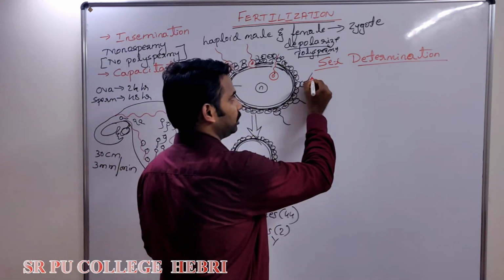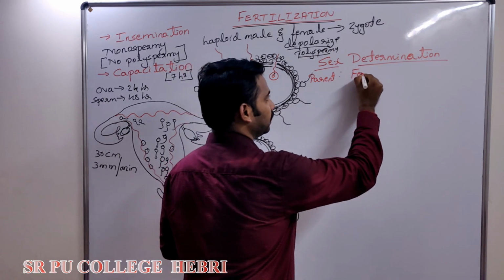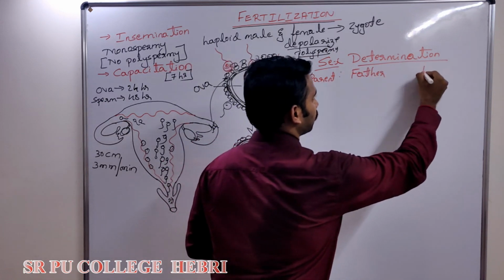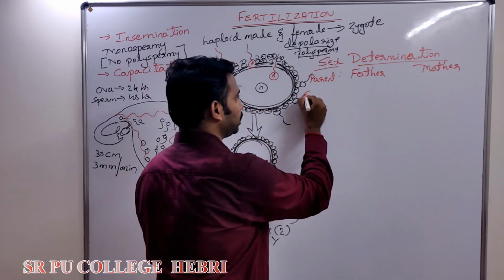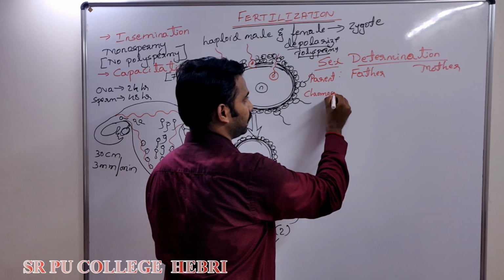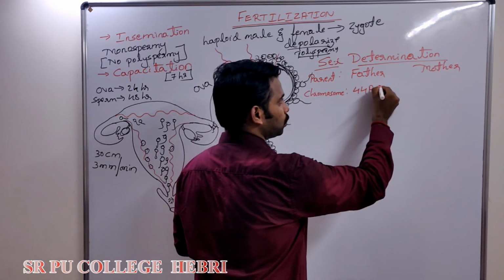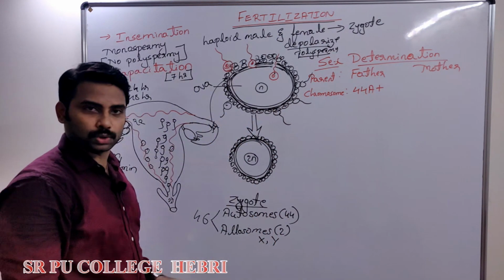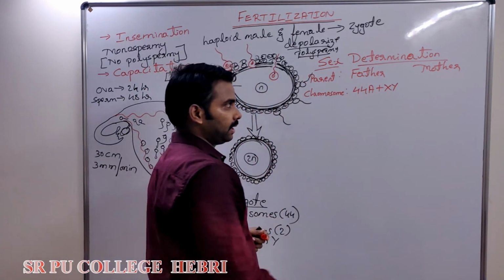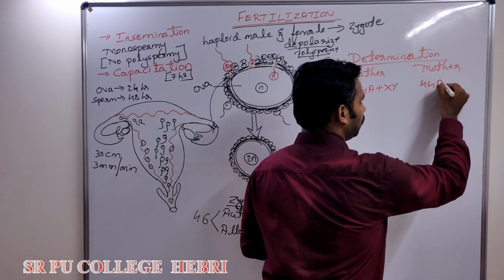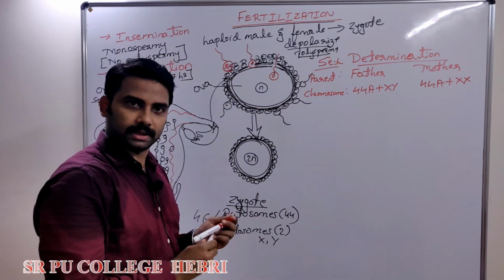I will write this condition once again. If you look at the father and mother, the chromosomal condition is, in the father, 44 autosomes plus 2 sex chromosomes, which are XY, whereas in the mother 44 autosomes plus 2 X chromosomes are present.